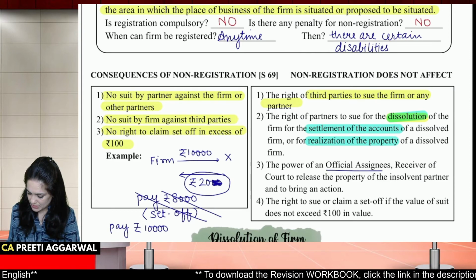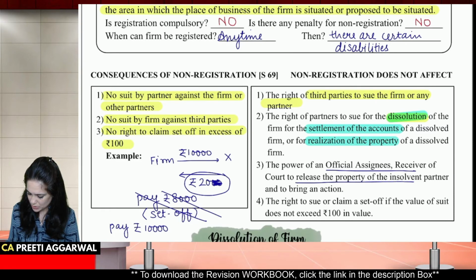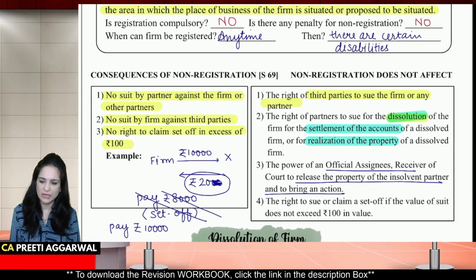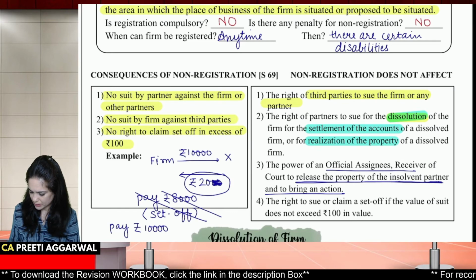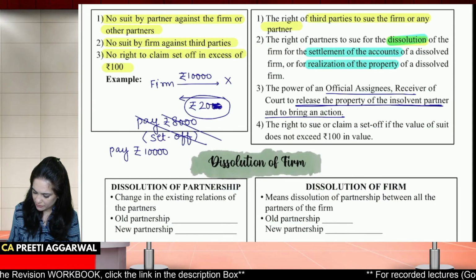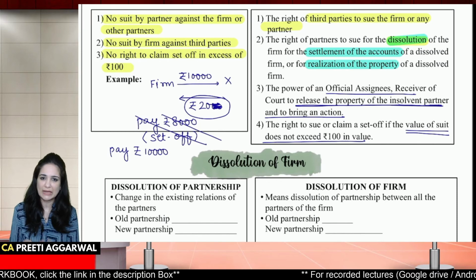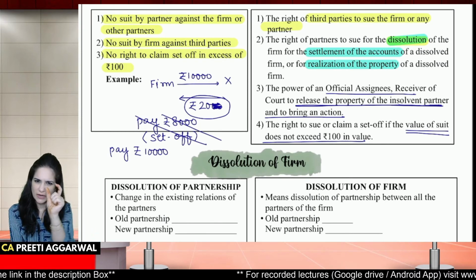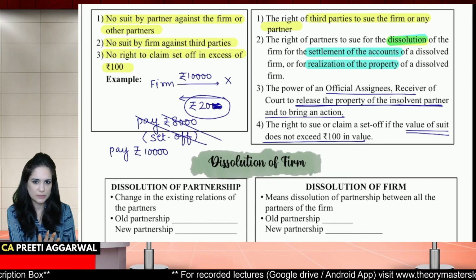Official assignee, receiver of the court, they can realize the property of the insolvent partner and bring an action. So it will not affect the rights of the official receiver or assignee to sell the property of an insolvent partner. The right to sue or claim set off if the value of suit is not more than 100. So you can claim a maximum of 100 rupees. If the set off is 100 or less, you will get it. If it is more than 100, no set off, pay the entire amount.